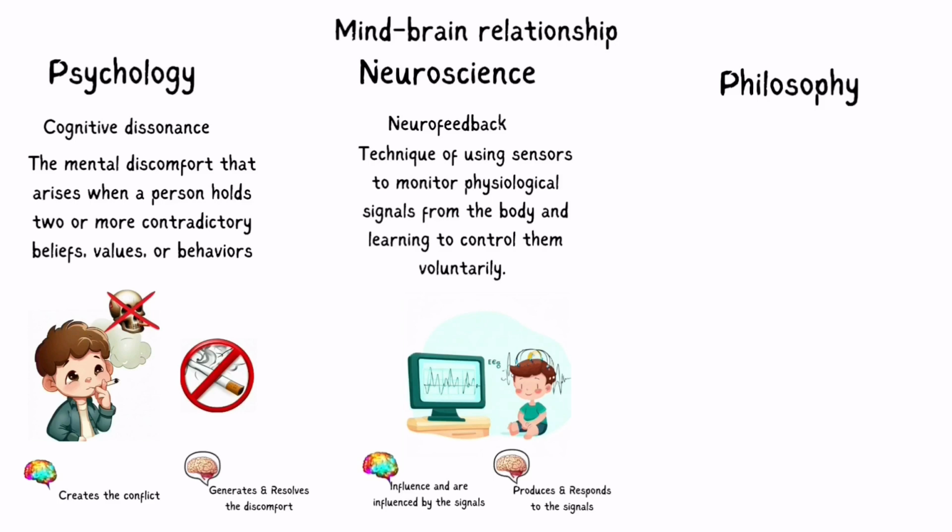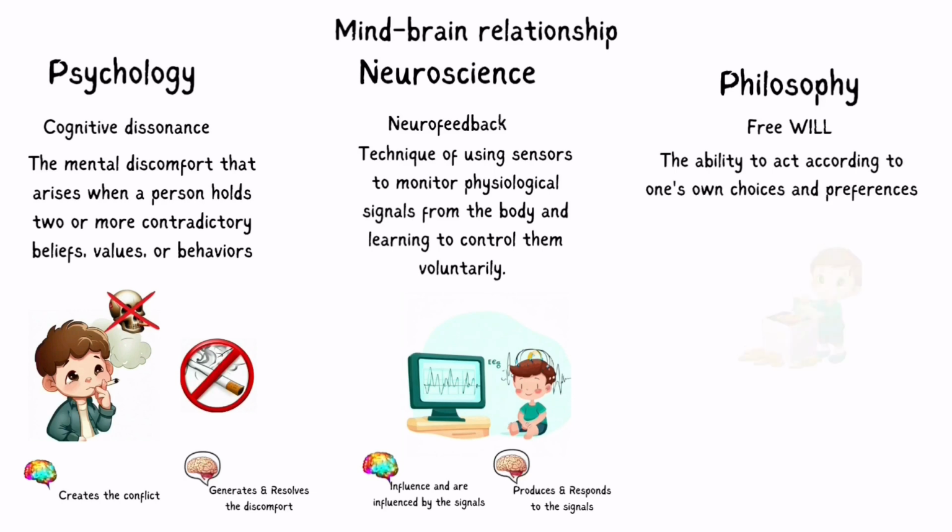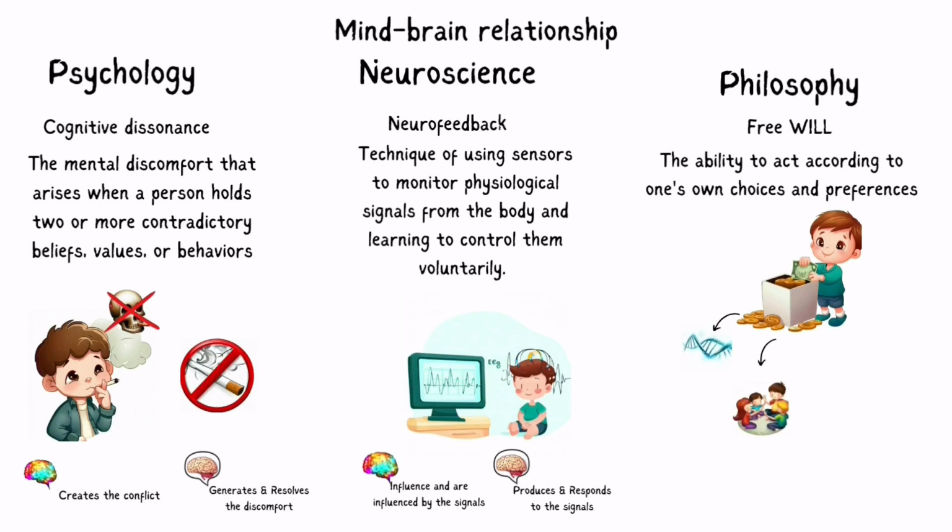Philosophy. And lastly, how the mind and brain interact is the phenomenon of free will, which is the ability to act according to one's own choices and preferences. For instance, a person who decides to donate money to a charity may exercise their free will by choosing to do something good. However, some philosophers argue that free will is an illusion and that our actions are determined by our genes, environment, and brain states.